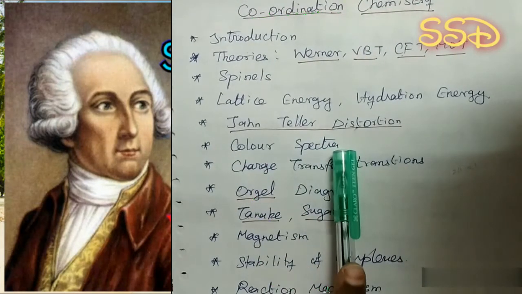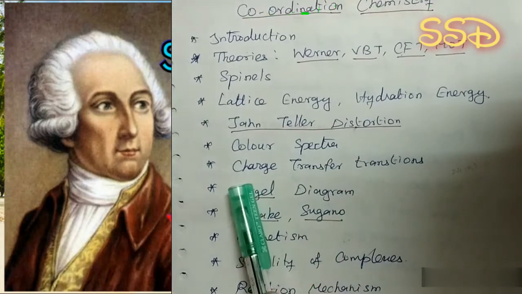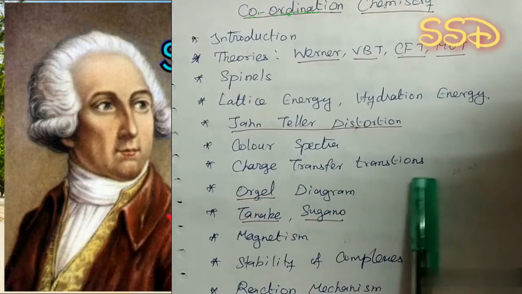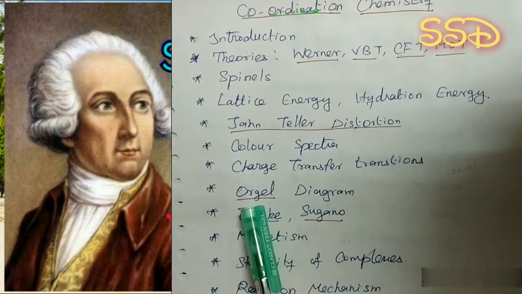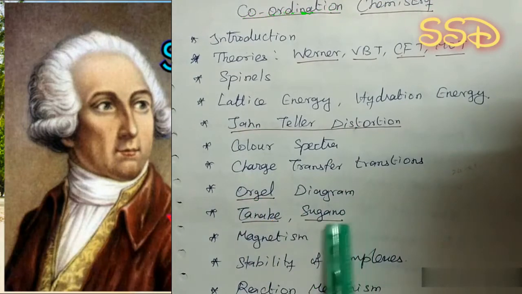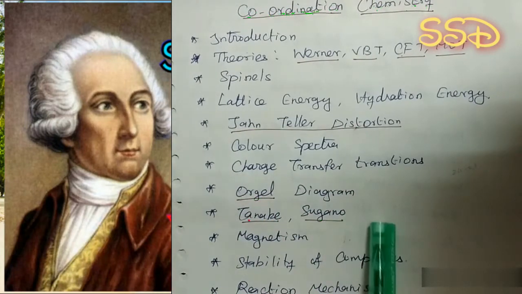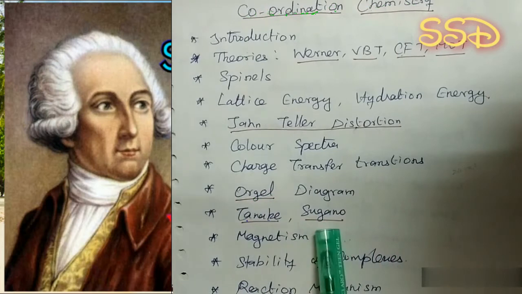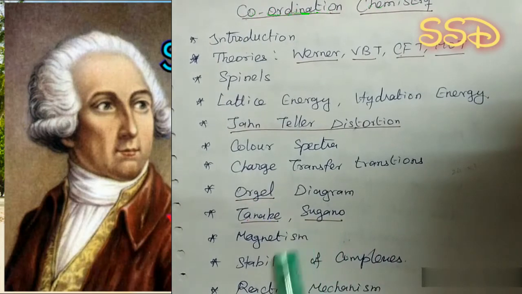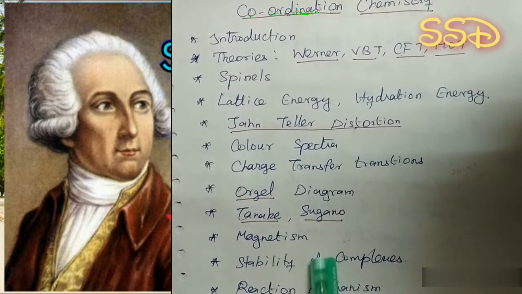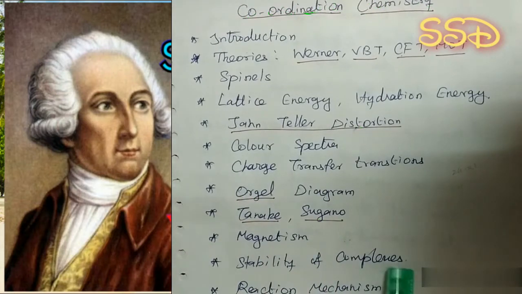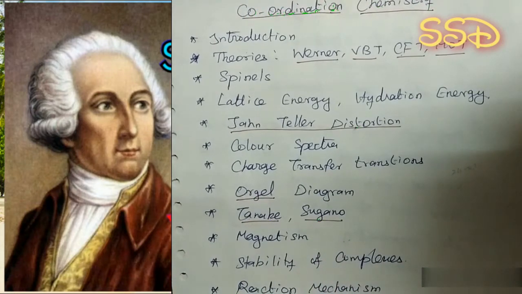Next, color spectra of coordination complexes and charge transfer transitions in coordination complexes. We should know the Orgel diagram and the Tanabe-Sugano diagram. So these are very important topics in coordination chemistry, along with magnetism of coordination complexes and stability of the complexes. And we should know the reaction mechanism of the coordination complexes.